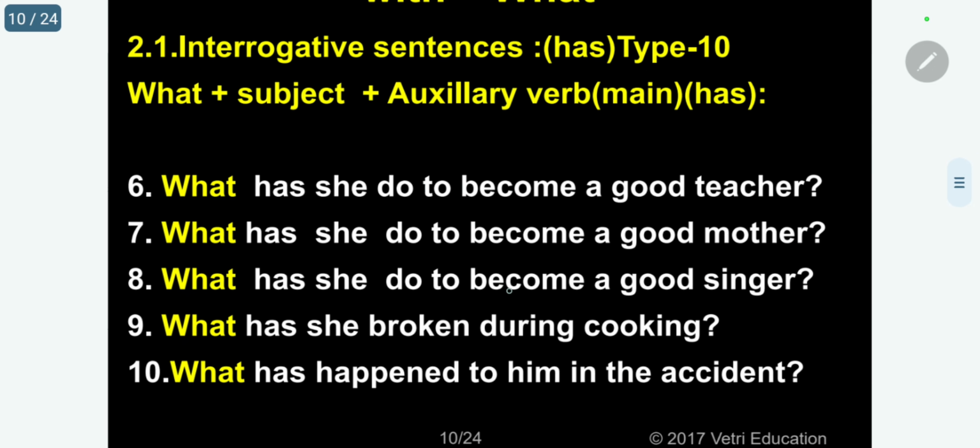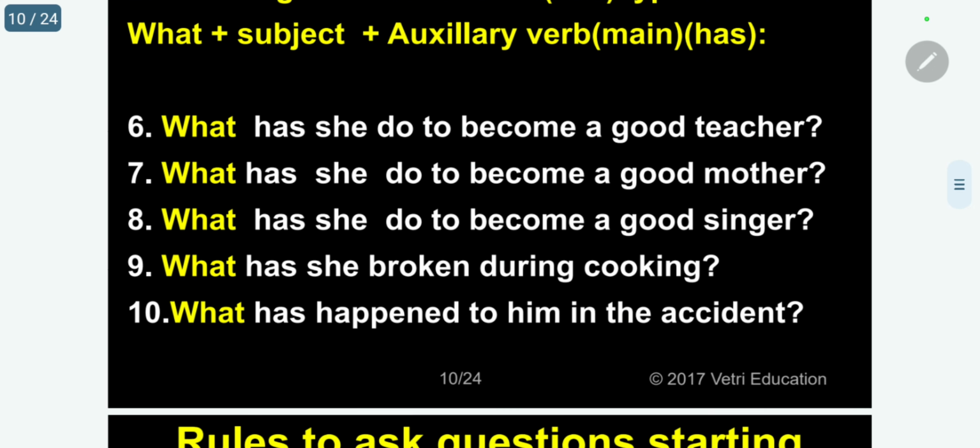The next question, next one, 5 examples. What has she to do to become a good teacher? What has she to do to become a good mother?